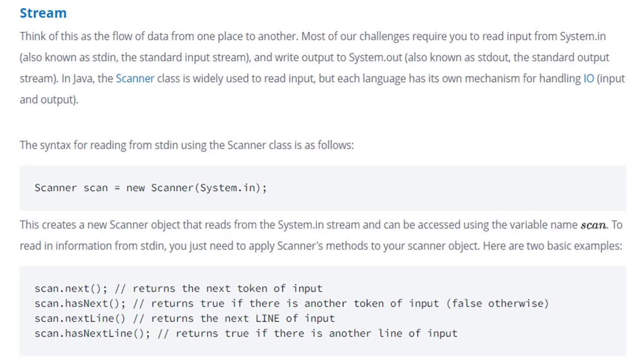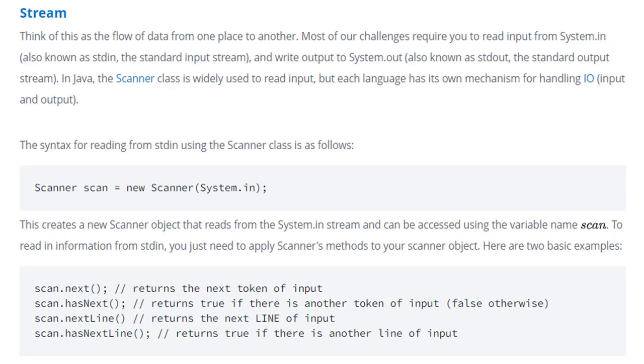This creates a new Scanner object that reads from the System.in stream and can be accessed using the variable name scan. To read in information from standard input, you just need to apply the Scanner's methods using your scanner object. Here are two basic examples. scan.next returns the next token of input. scan.hasNext returns true if there is another token of input.